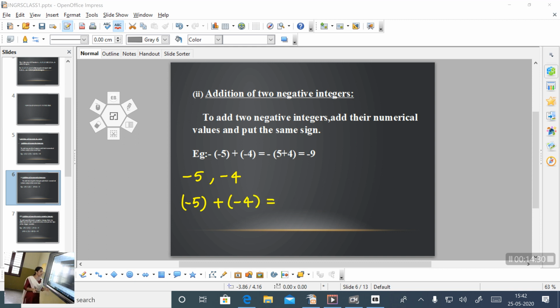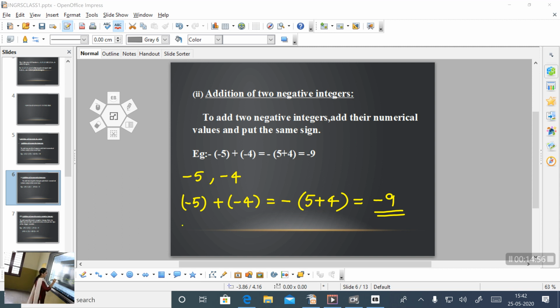This is also the same rule as above. Add their numerical values. Which are the numerical values here? 5 and 4. So, add them, 5 plus 4, and put the same sign. Here both are negative, so the answer is also negative. So, the final answer is -9. Is it clear? Okay.